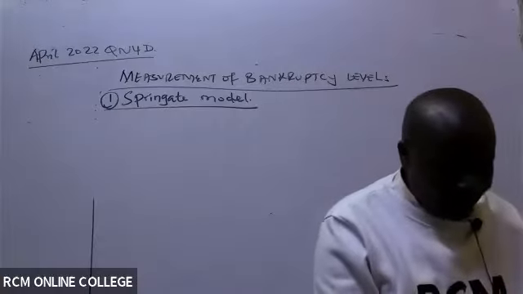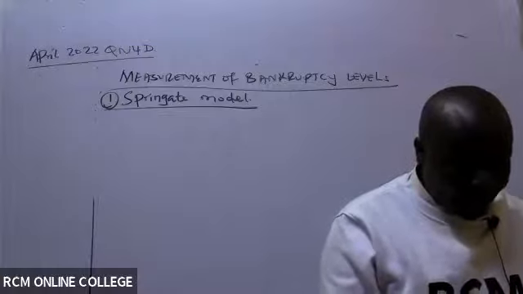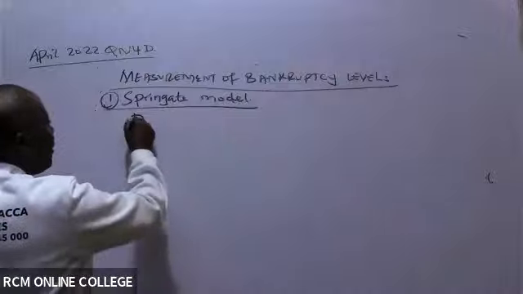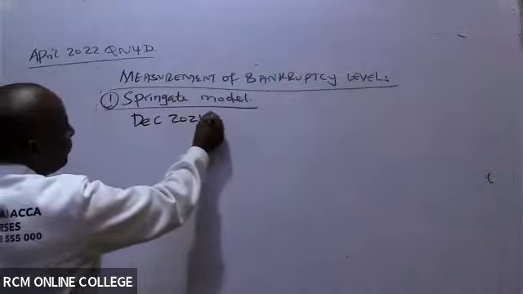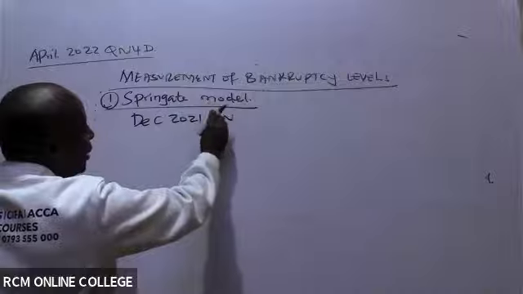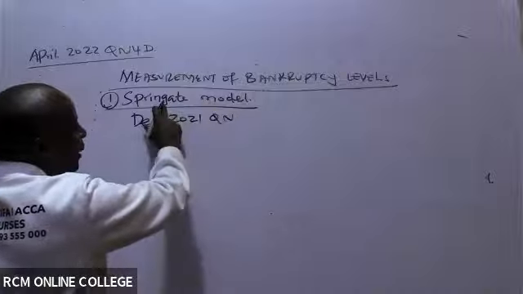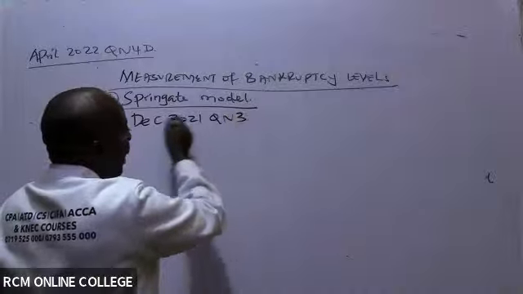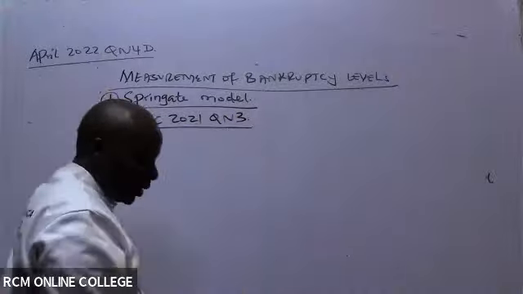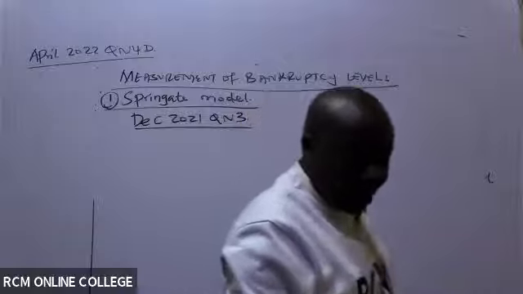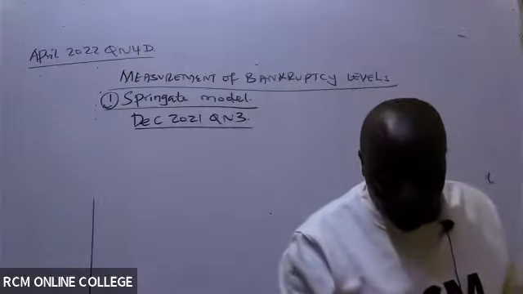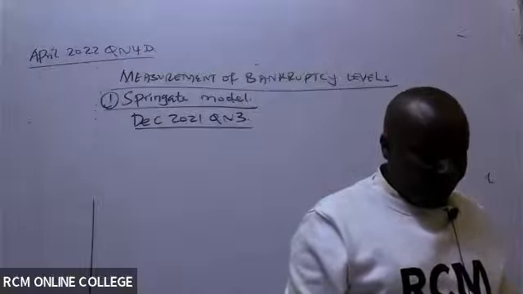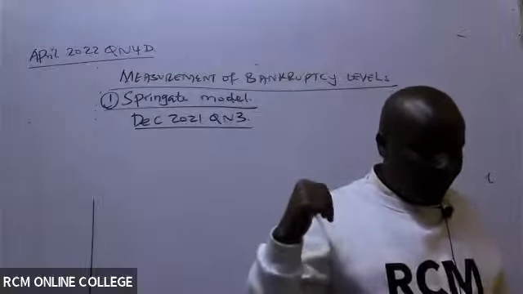No, the one I want to do is December 2021. Question number 3. So we get to see how this Springate model has been used to evaluate bankruptcy of an organization. Oh, the assignment, yes. Sorry for that. Yes, assignment in December 2021. Question number 3 is the one that we are doing here.